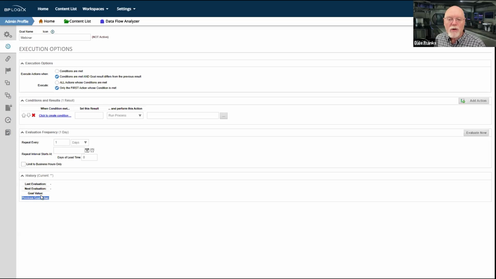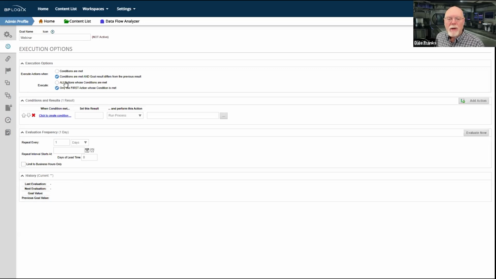And if the two values are the same, well, then it won't run, because what it's looking for are for the conditions or one of the conditions to be true and the result to be different. So this provides one of the limiting factors for when the goal runs and whether we're going to actually execute any of these execution options that appear in the condition results tab.